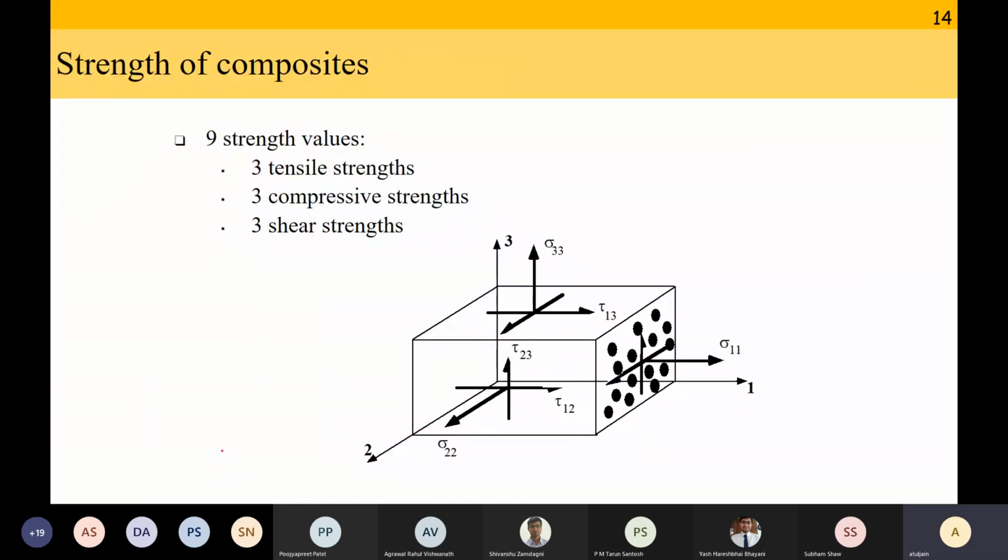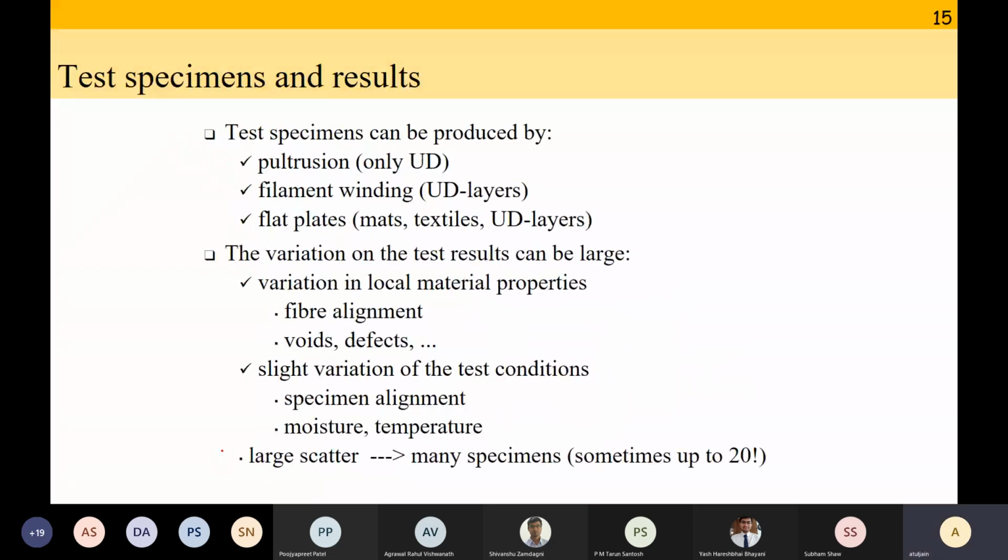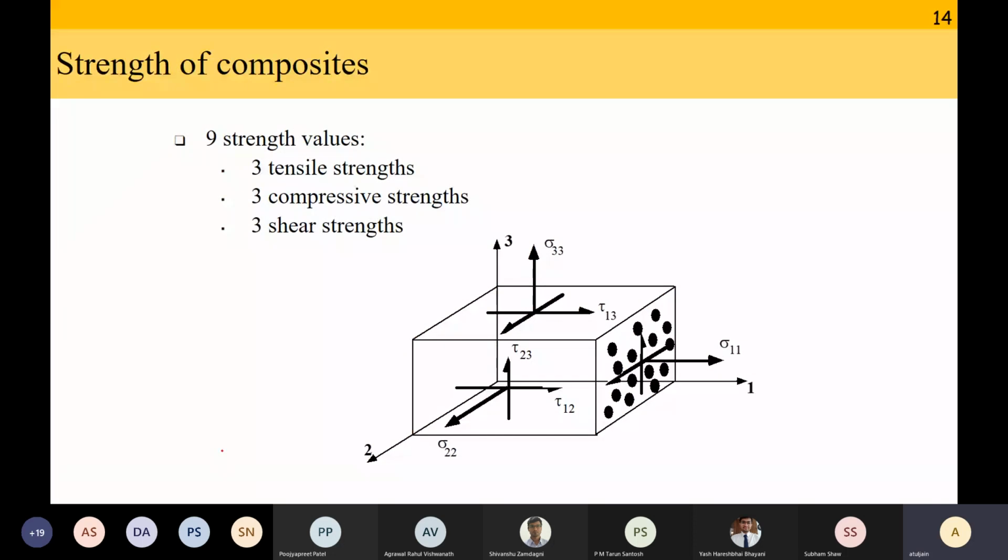So for the strength of a composite material, you will require at least 9 strength values: 3 tensile strength, 3 compressive strength, 3 shear strength. Okay. This we will discuss actually. How to use these 9 strengths to calculate the damage of a composite material, how to model the damage of a composite material, provided these 9 values are given, is something that we will do next in the course. Next means after testing, after classical lamination theory is over, this is what we are going to do.